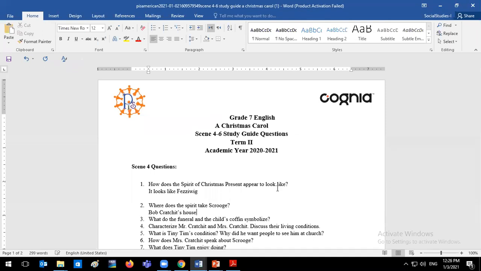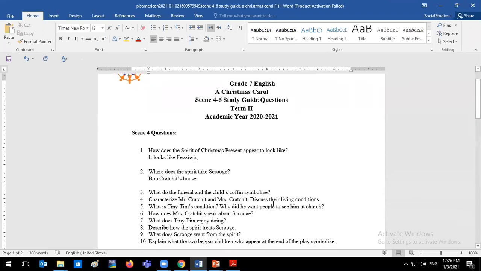After Bob Cratchit's house, he went to Fred's house. At the end, he asked the spirit to take him somewhere happy, and the spirit told him the only happy place that I can take you to is Fred's house. And Scrooge refused. He said no, no, no. So he does not take him to Fred's house. The only time that we see him go to Fred's house, Muhammad, is going to be at the end of the play, in scene 6. So here he takes him to Bob Cratchit's house, and this is basically the only place that he takes him.